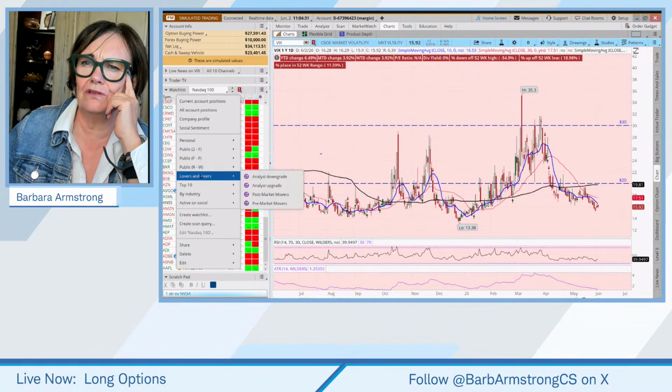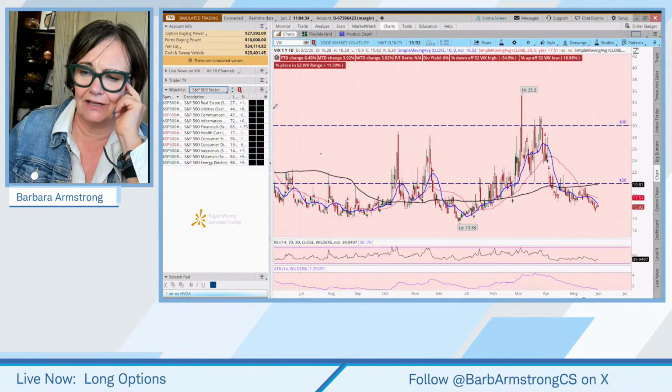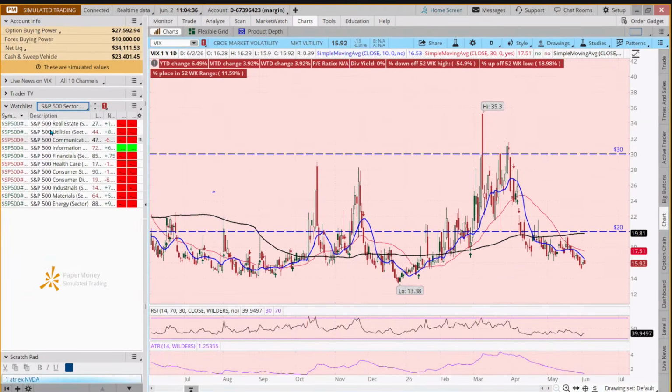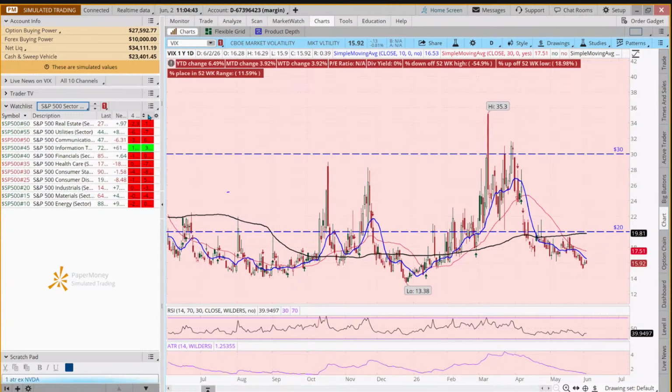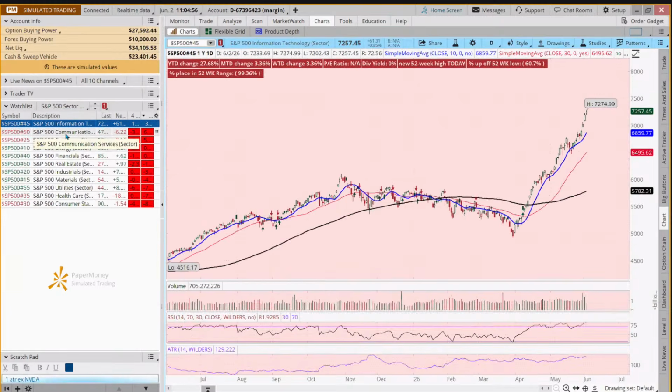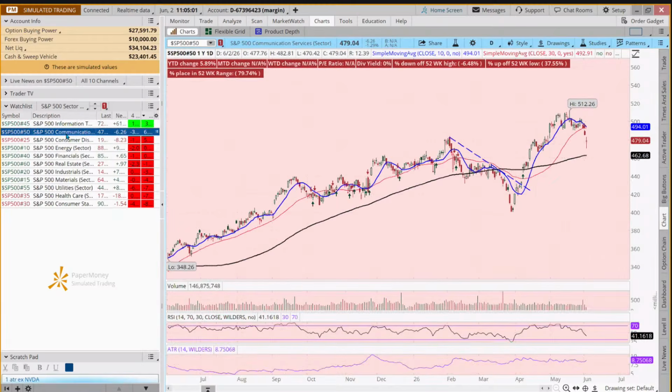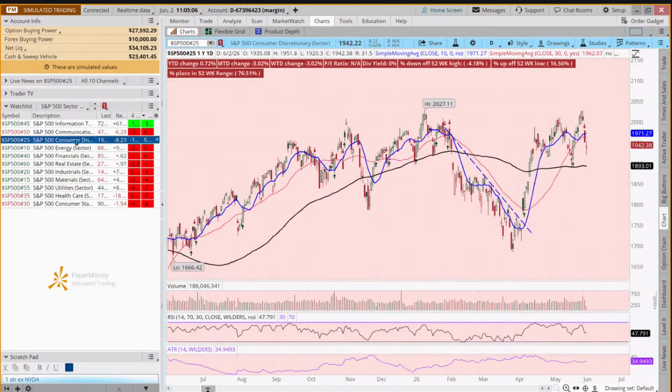If we come to our public watch list and look at sector indices, I've customized this. If you're new to this webcast or new to my classes, I use this all the time. This is a 3-month column and a 4-week column. We see that technology, which is hitting a new all-time high today, is leading the pack, followed by communications, which is down a bit today but has been leading over the last three months, followed by discretionary.